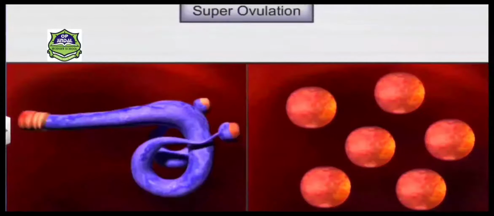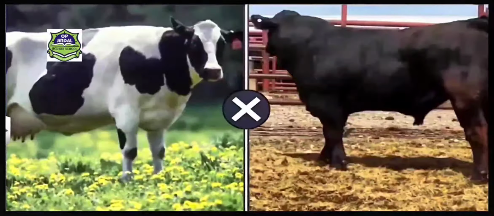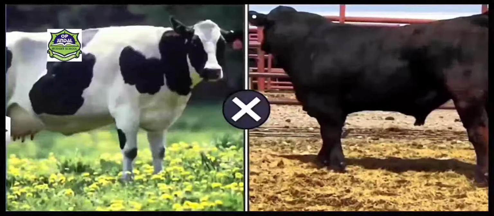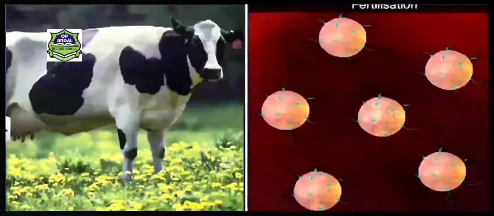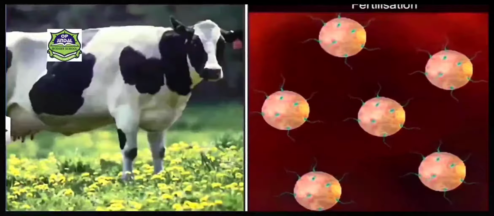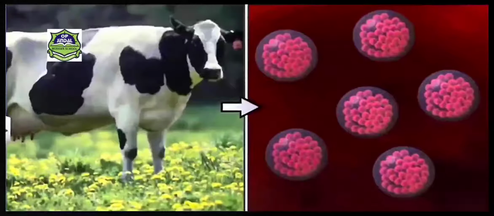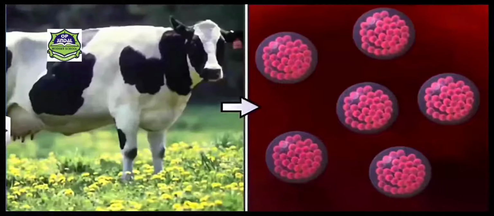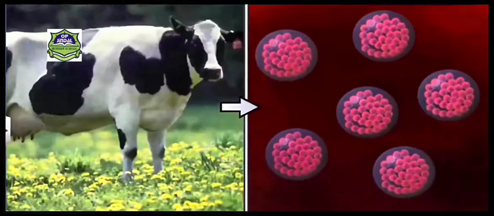So these super ovulated females can then be crossbred with a superior male, either naturally or with the help of artificial insemination. And the embryos which are produced are of high quality. But these embryos are non-surgically taken out and then these can be reintroduced into a surrogate mother.